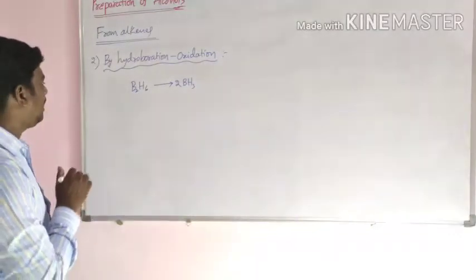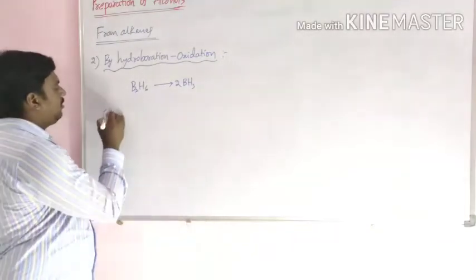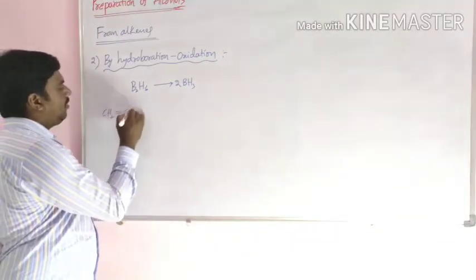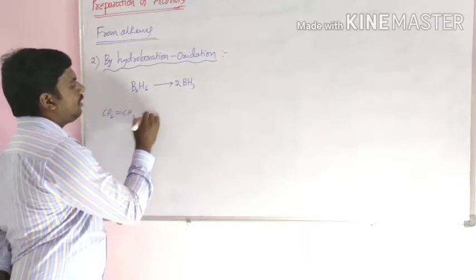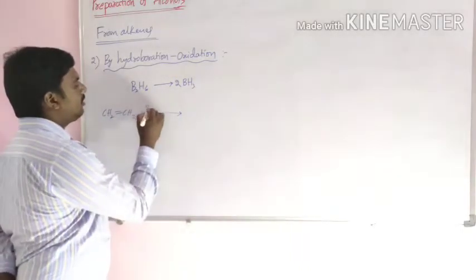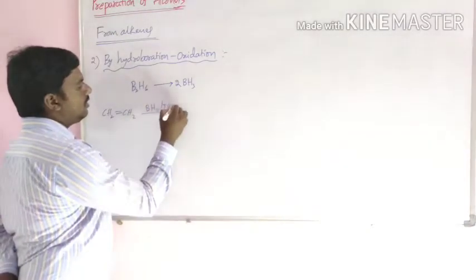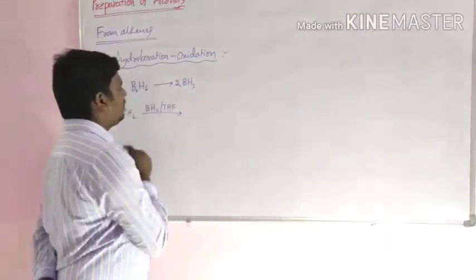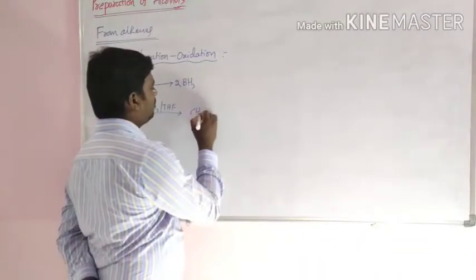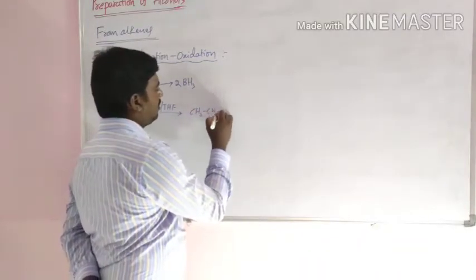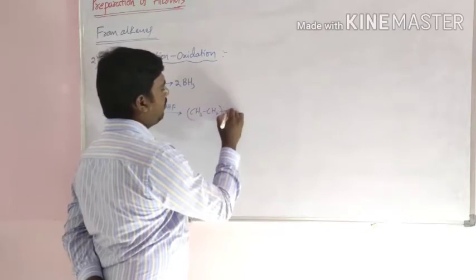For example, here alkene reacts with boron in presence of THF, then it converts to trialkyl boron.